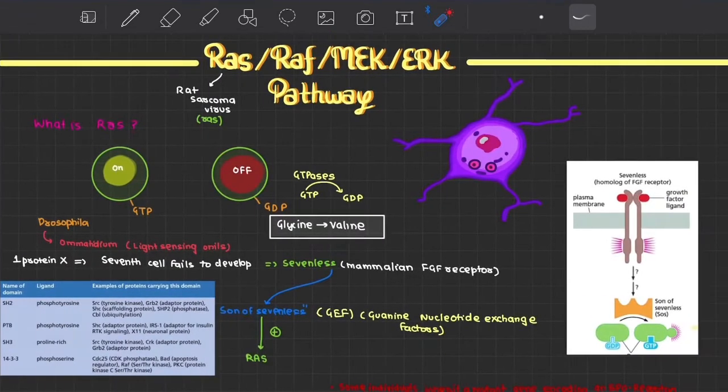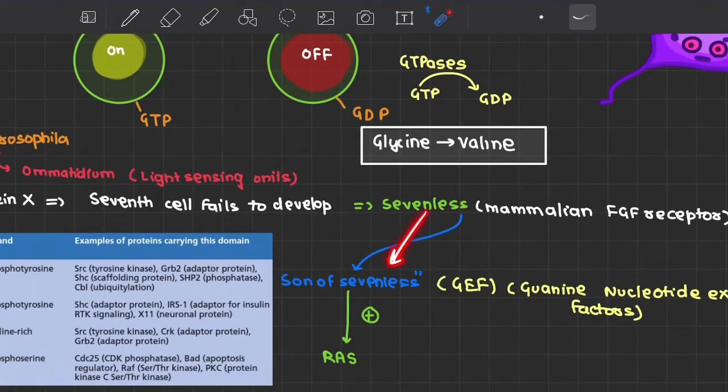Other proteins were isolated that transduced the signals from the receptors, and one of these downstream proteins was encoded by a gene that was named son of sevenless, as it came just after sevenless. There is a vertical lineage, you can call it: sevenless, and then son of sevenless, and that was transducing the signal to RAS. We have got to study what exactly son of sevenless is.